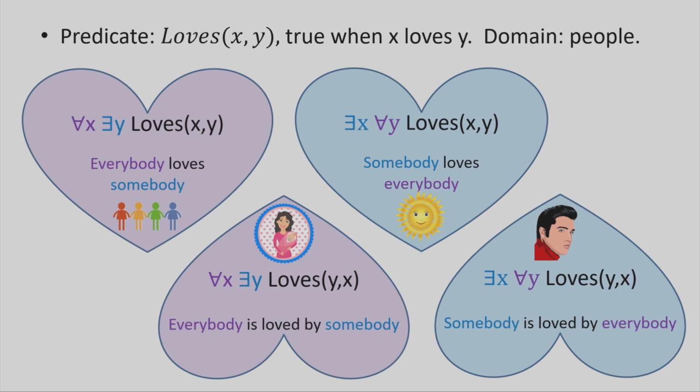So let's try 2 more sentences. And now what we will do is exchange the roles of x and y. Now it's y who loves, and x is the one who is being loved. And again, we get 2 completely different sentences. For all x, there exists y, loves(y, x), tells us that everybody is loved by somebody.